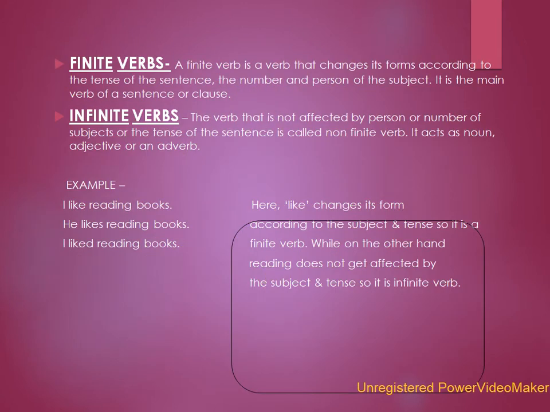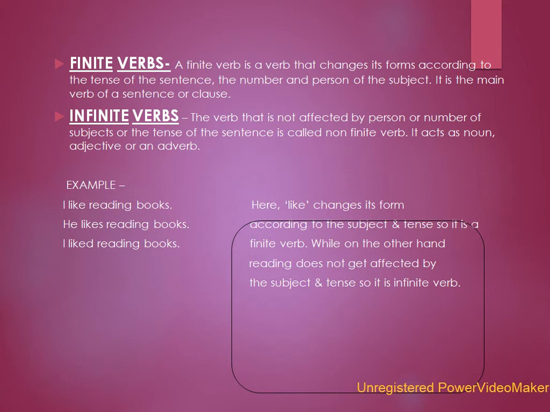Finite verbs. A finite verb is a verb that changes its form according to the tense of the sentence, and the number and person of the subject. It is the main verb of a sentence or a clause. Non-finite verbs. The verb that does not get affected by the person or number of the subject or the tense of the sentence is called a non-finite verb. It acts as a noun, adjective, or an adverb.